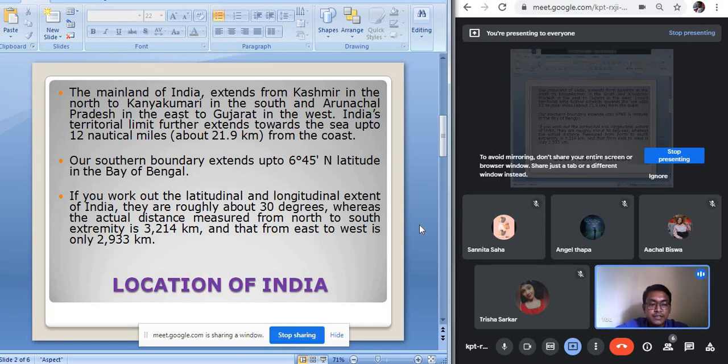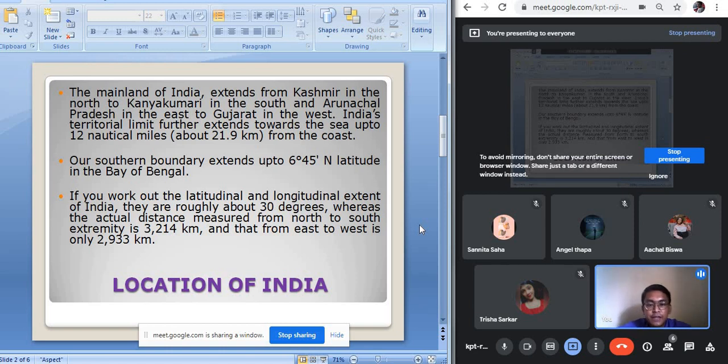Again, from 68 degree 7 minute east to 97 degree 25 minute east, if you subtract these two figures, you will see almost 30 degrees variation. That means there is a 30 degree latitudinal variation from the extreme northern part of our country to the southern part, as well as a 30 degree longitudinal variation from the western part to the eastern part of our country.